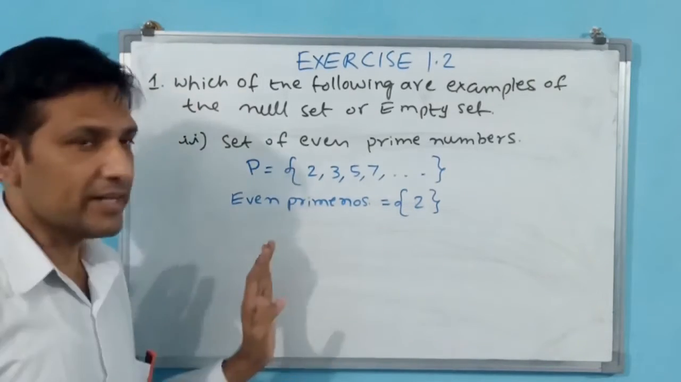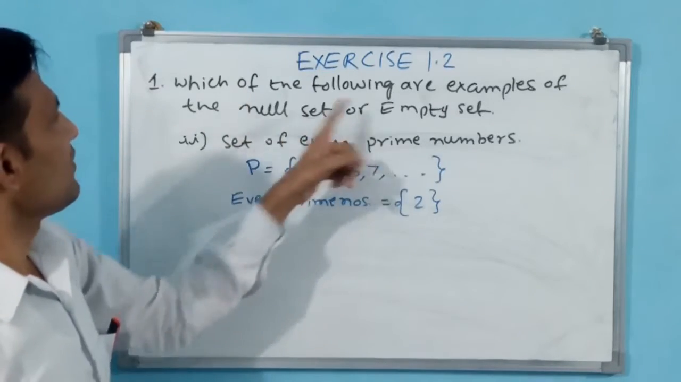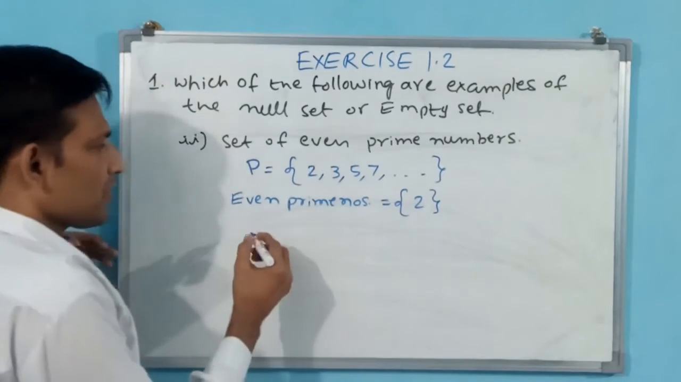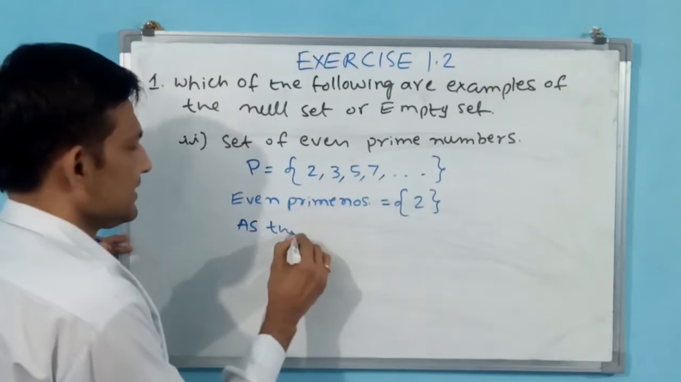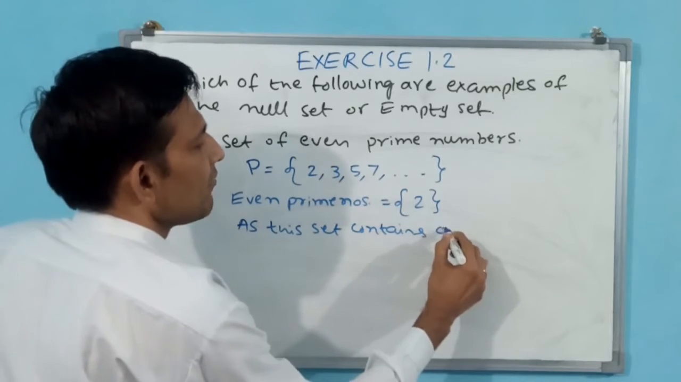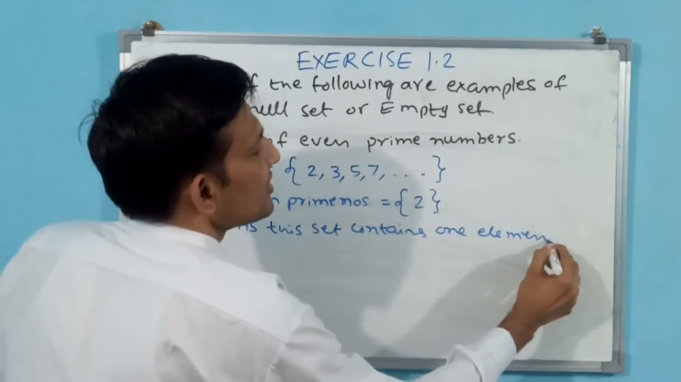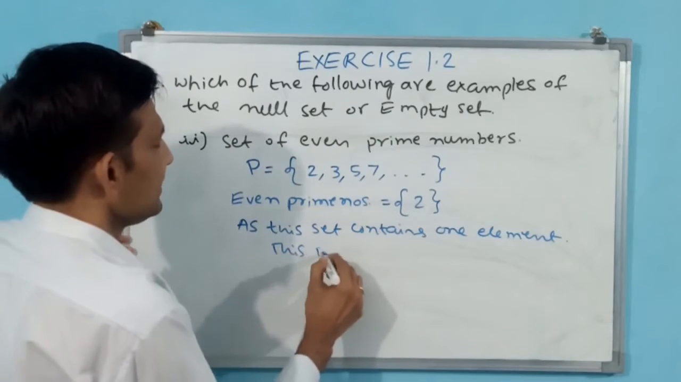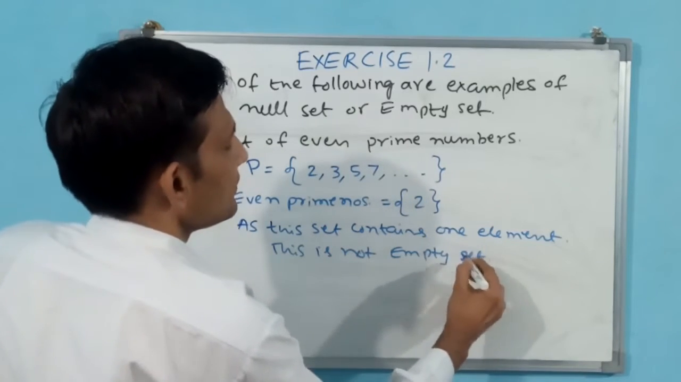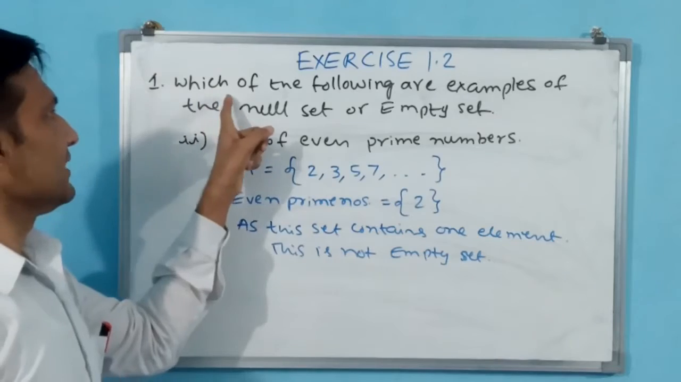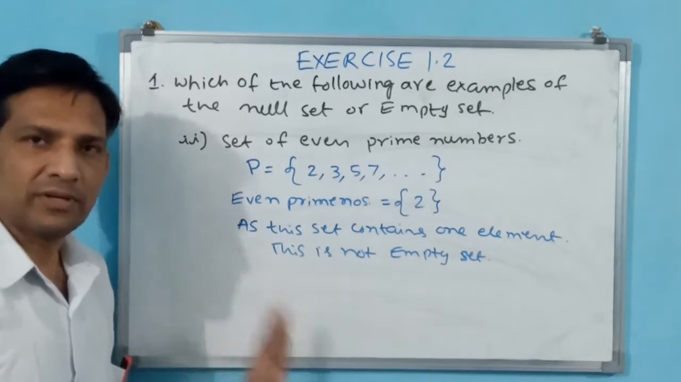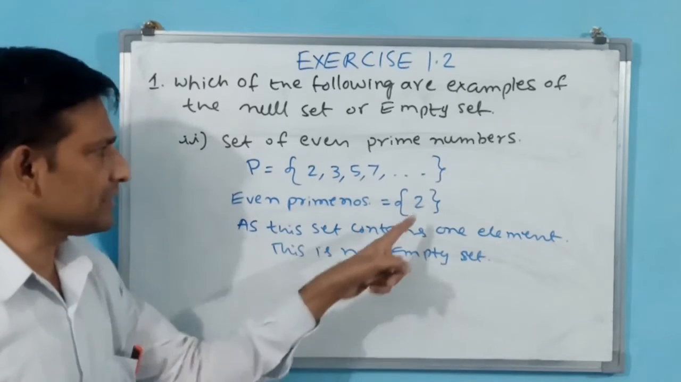Okay, now you tell me what an empty set. Which of the following are examples of null set or empty set? This is not null set or this is not empty set. Like that you have to write. As this set contains one element, this is not empty set. You understand that? What they are asking, which of the following are examples of the null set or empty set? But this is not an example of empty set. Like that you have to mention. Why? Because one element is there.